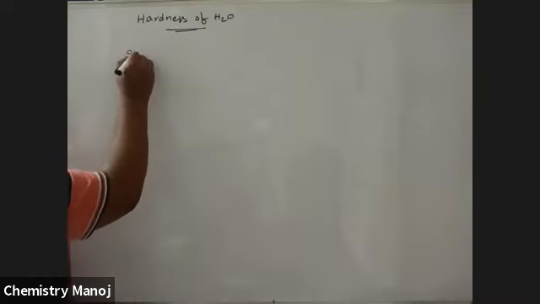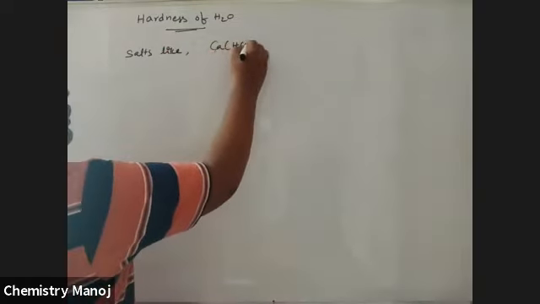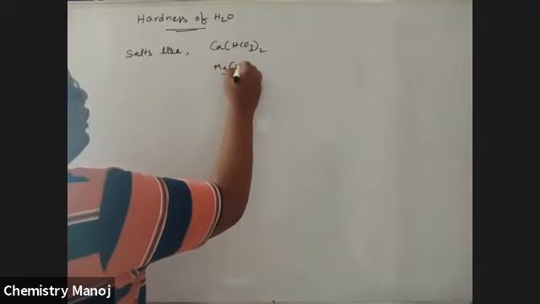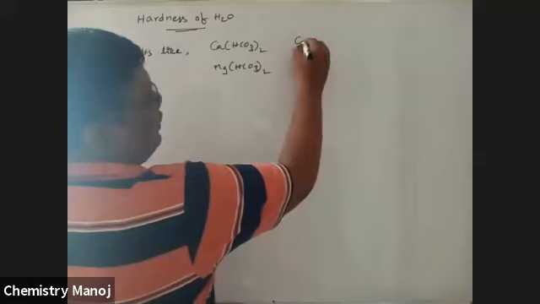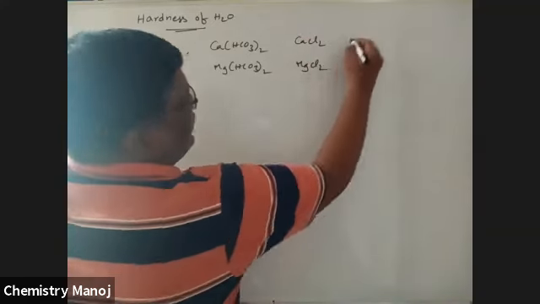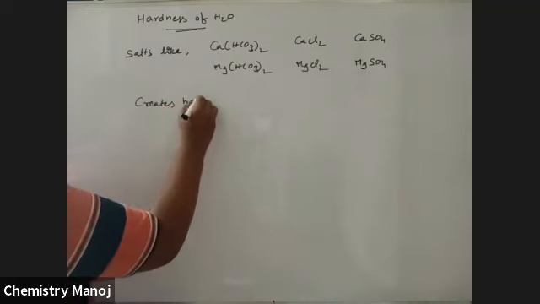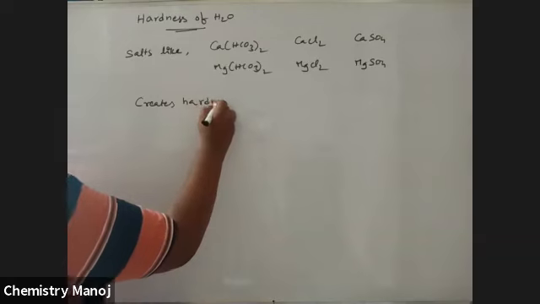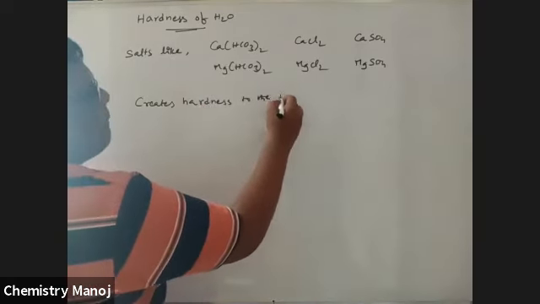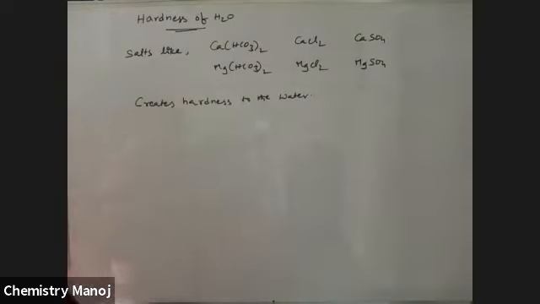What is this hardness? Salts like calcium bicarbonate, magnesium bicarbonate, calcium chloride, magnesium chloride, calcium sulfate, magnesium sulfate create hardness to the water.